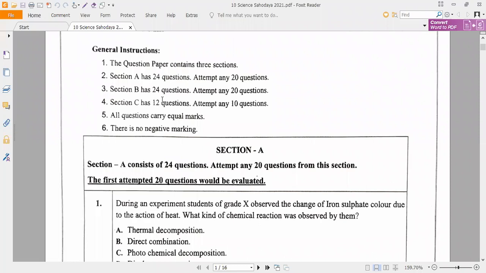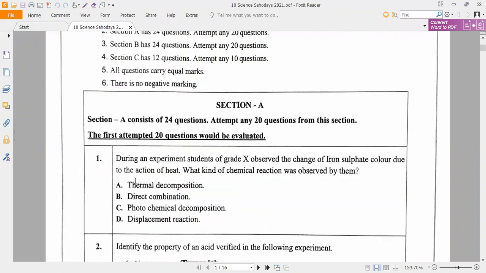Section A consists of 24 questions. Attempt any 20 questions for this section. How carefully you attempt and how effectively you do it is all that matters. What kind of questions will you choose out of 24? We want only 20. That's all.